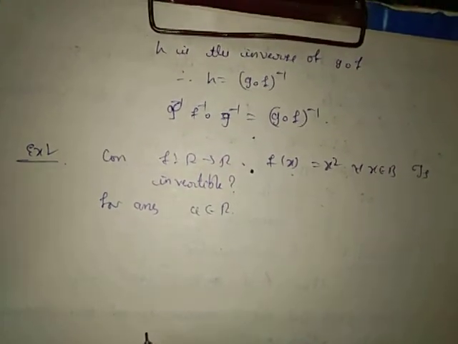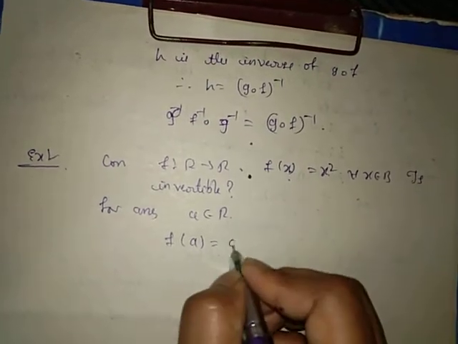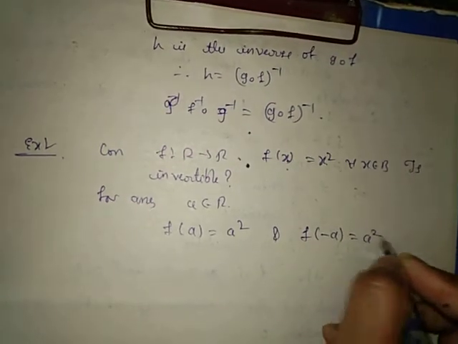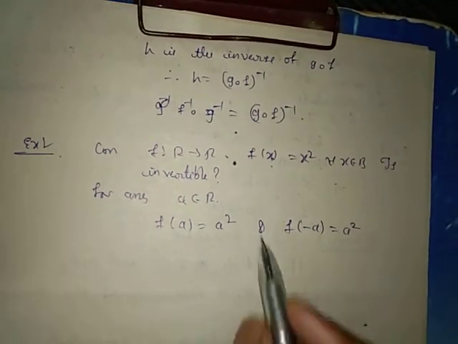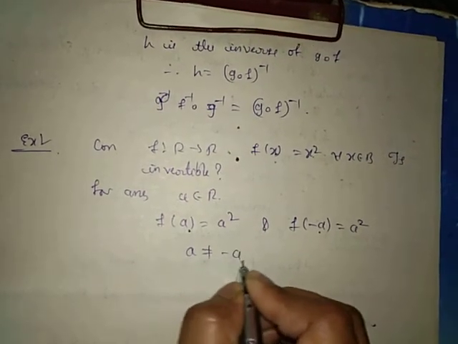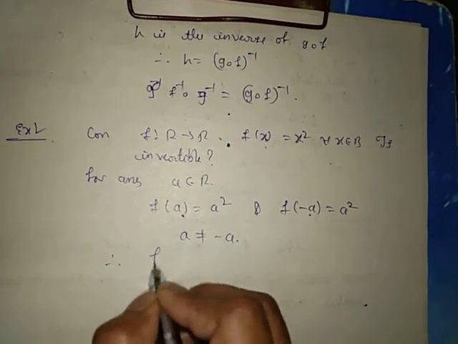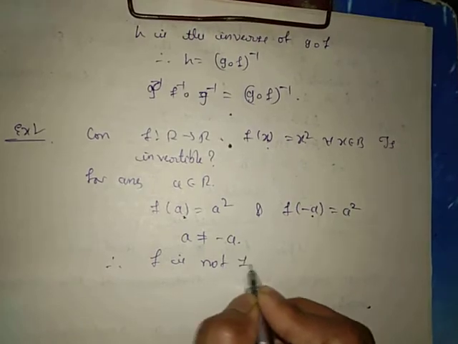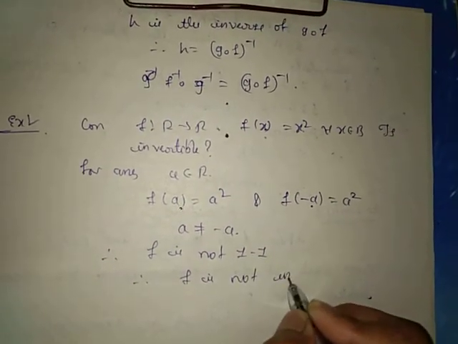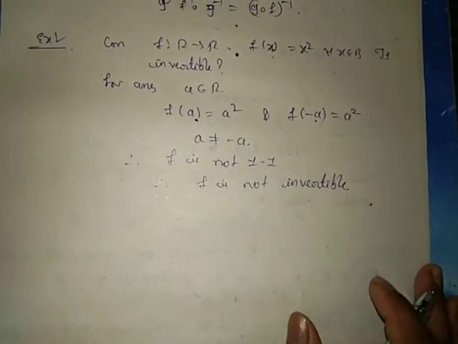For any a belongs to R, we have f of a equal to a square, and f of minus a is also equal to a square. But f of a equal to f of minus a, but a is not equal to minus a. Therefore f is not 1-1. If f is not 1-1, then f is not invertible.